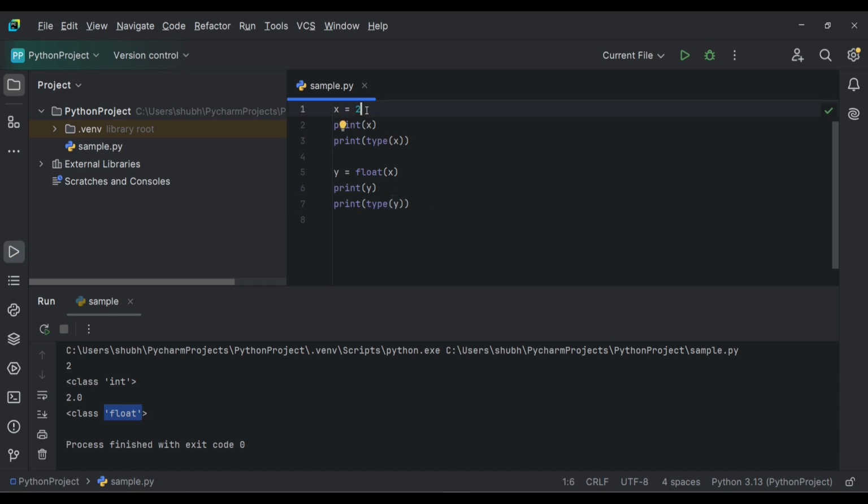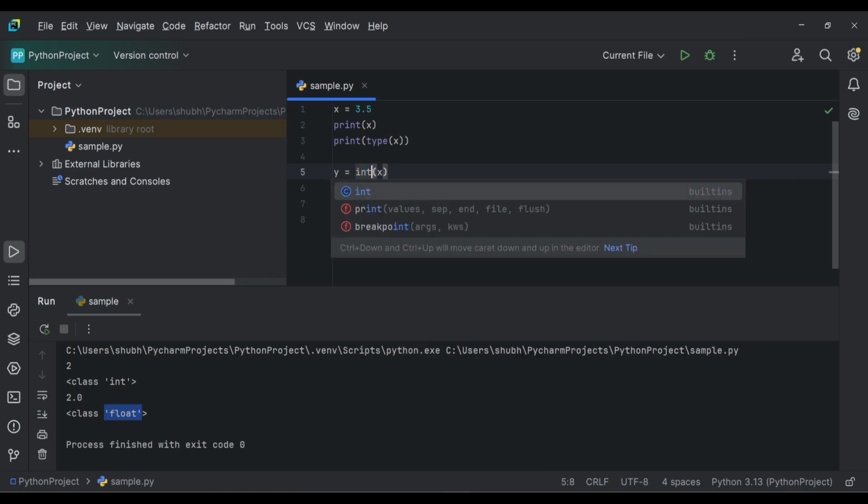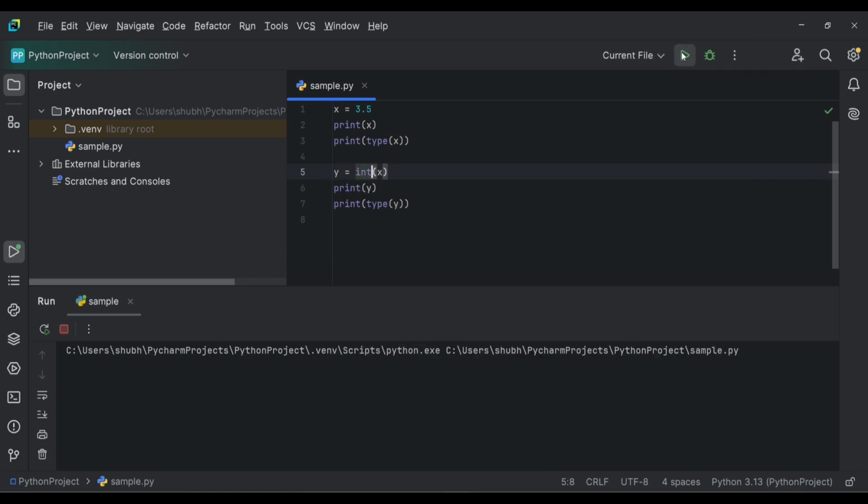Now let's check one more example. We have assigned a floating value to variable x and we will typecast it into integer. Let's check the output here. x is a floating value which is 3.5 and its type is float. Then we have typecasted it into an integer value. Here the decimal part is ignored and only the integer part is used. So the value of y is 3 and its type is integer.